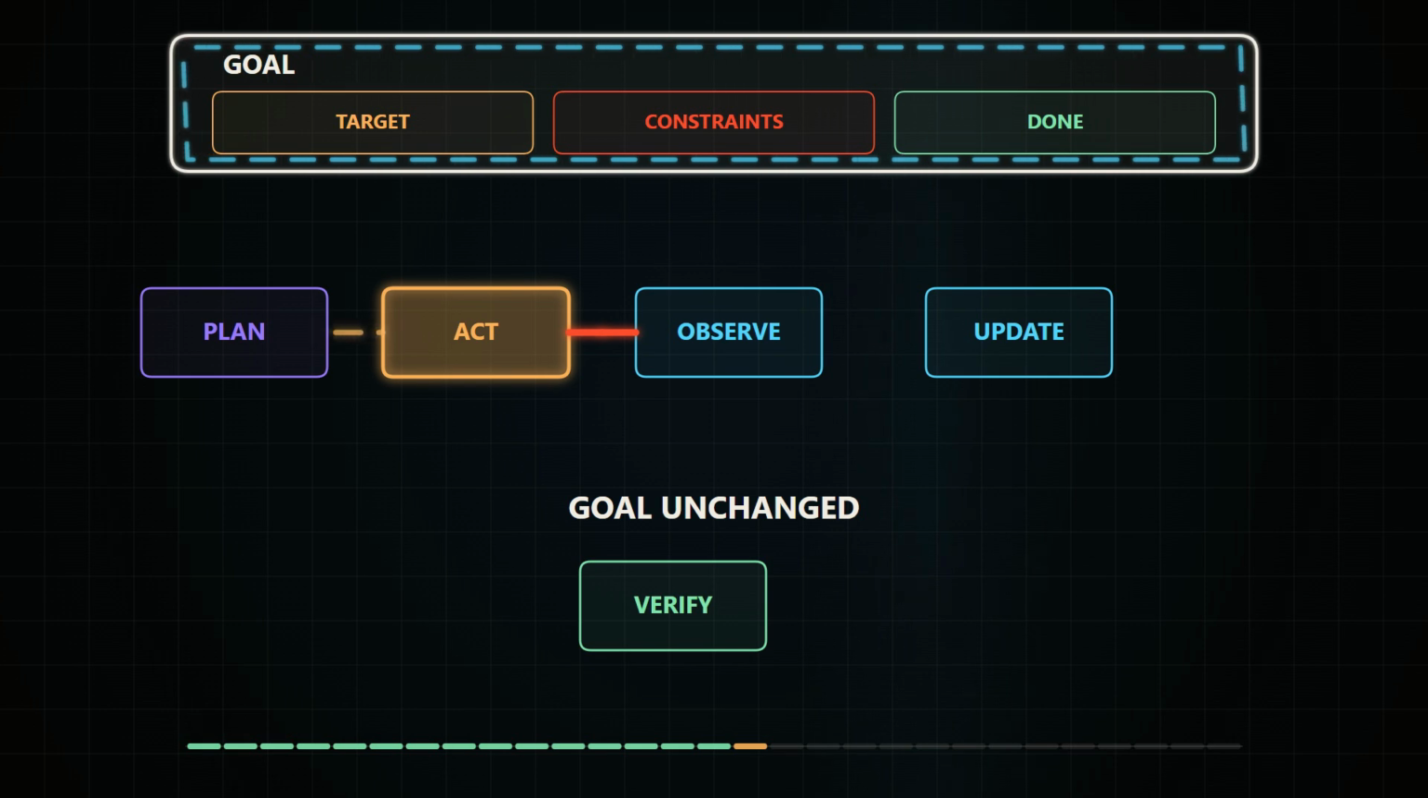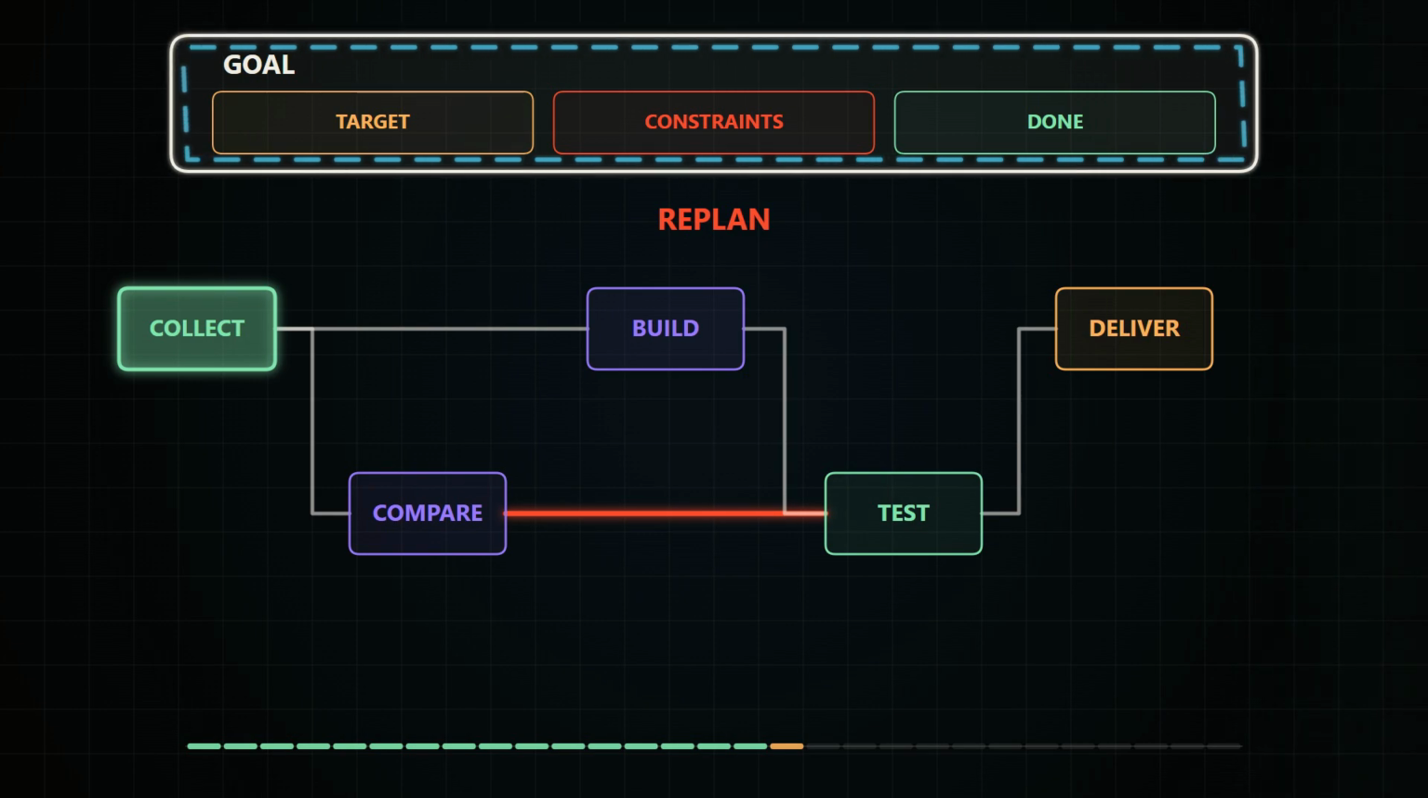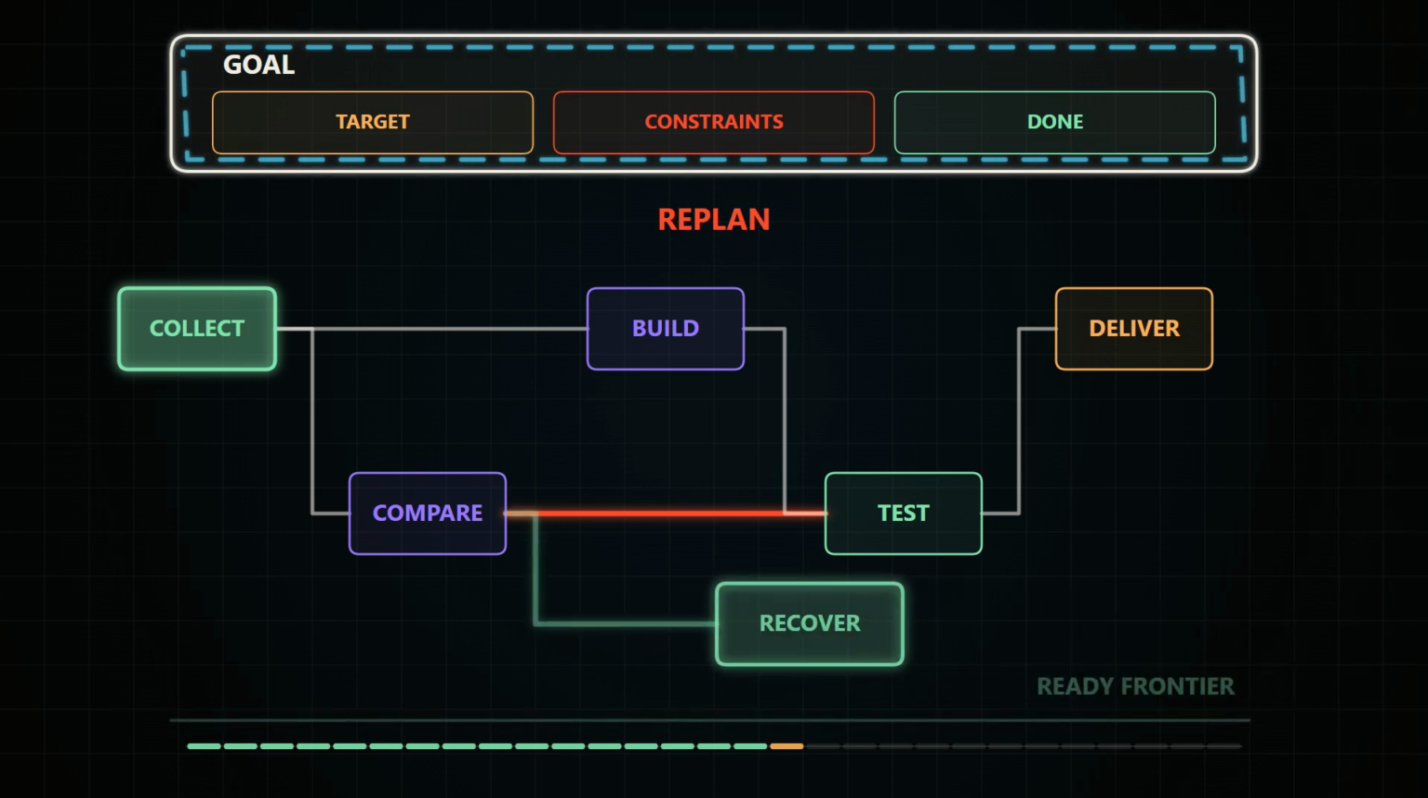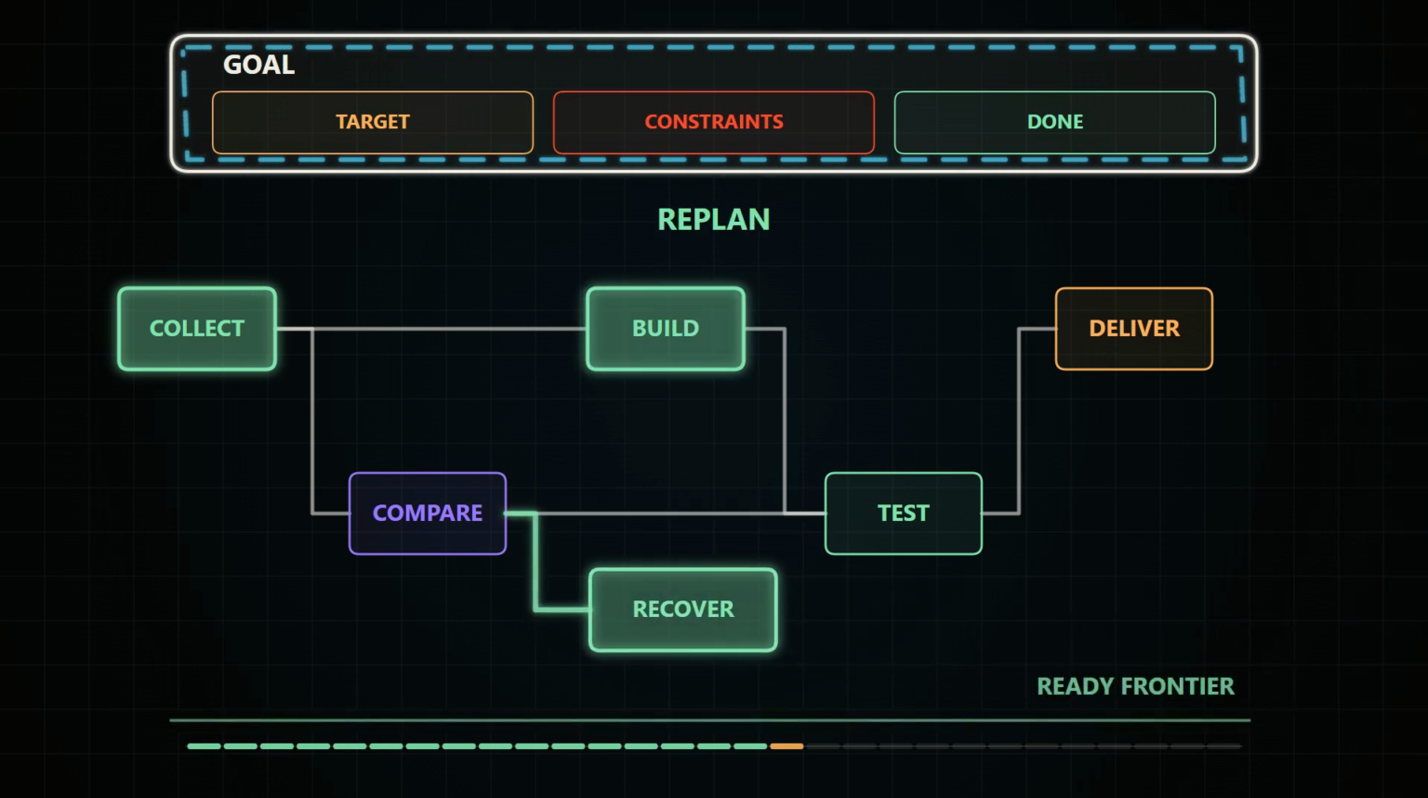Failure does not always mean the goal failed. It may mean one assumption was wrong. A blocked website, a missing package, or a rejected file can break one route while leaving the target intact. The agent should repair the route, not quietly redefine success. That repair is replanning. The failed edge is removed, a new dependency appears, and the ready frontier changes. The next action should respond to what the system just learned, not blindly continue a plan written before the failure existed.